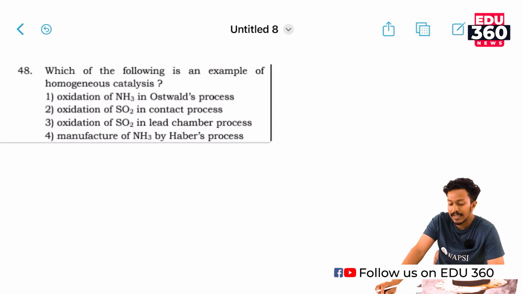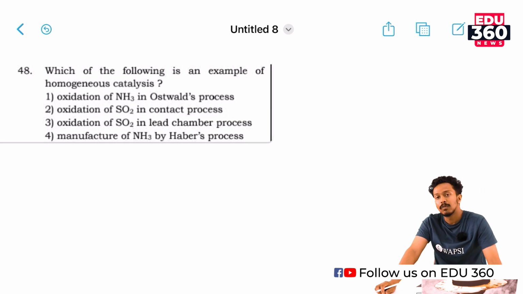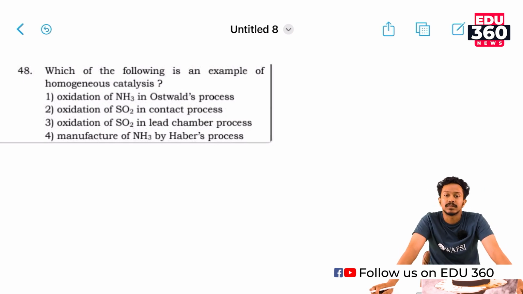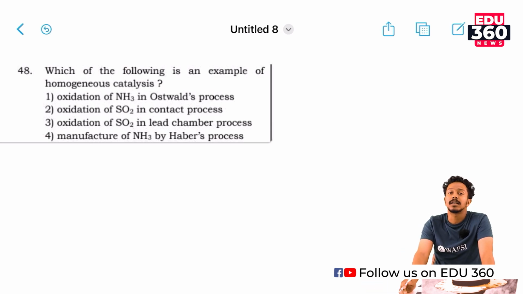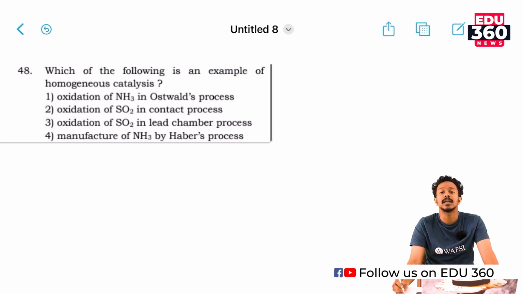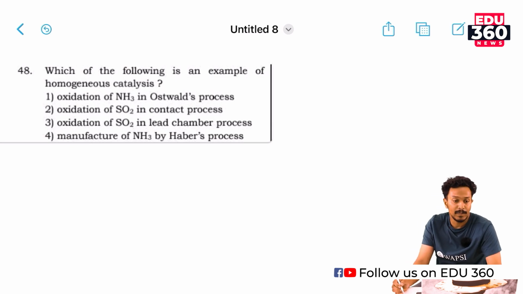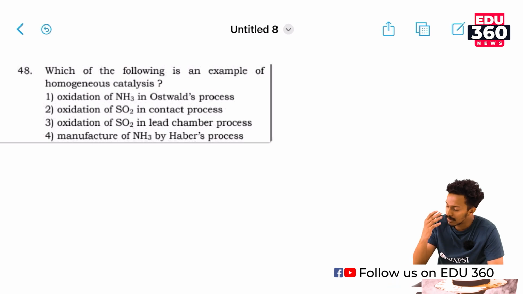Which of the following is an example of homogeneous catalysis? What do we mean by homogeneous and heterogeneous catalysis? In homogeneous catalysis, both the reactant and the catalyst are in the same phase, and in heterogeneous catalysis, the reactant and the catalyst are in different phases. That is the simple difference. We will be discussing the reactions.